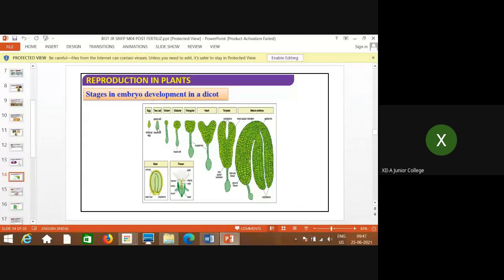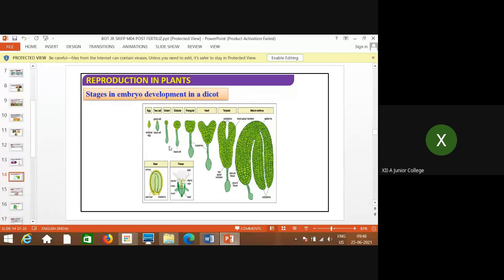Egg cell, after the fusion, that is zygote. Zygote forms a wall around itself, that is oospore. Then again two unequal cells are produced, the larger one and the smaller one. Larger is towards the basal side. Now here is the correct sequence and the diagrams shown in these pictures. Suspensor is towards the micropylar end. See, longitudinal transverse division of suspensor, just like a plate, isn't it? Hair plates, it looks like.